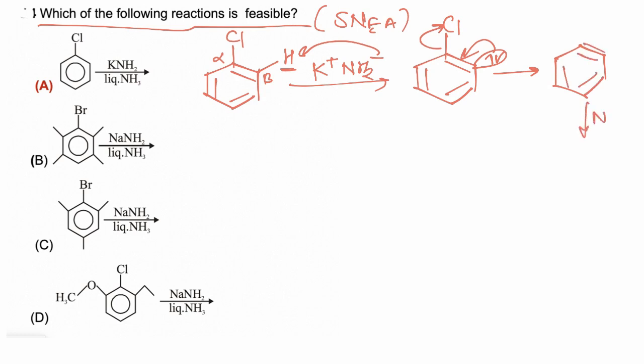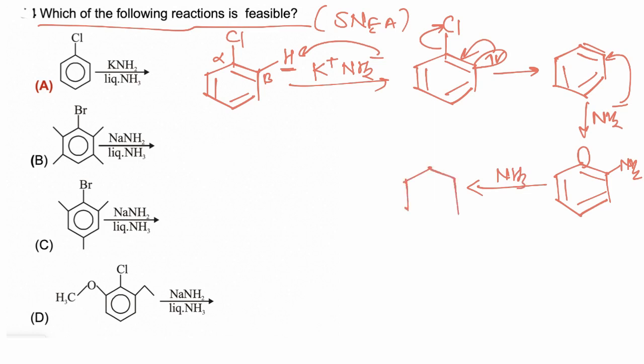Now NH2 negative further attacks to form another carbanion. Now this carbanion abstracts a hydrogen proton from ammonia, so we get aniline. So aniline is the final product in the reaction. So the first reaction is feasible.